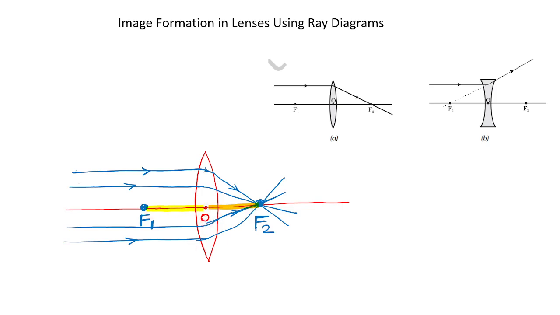I will write here. O is the name. O is said to be optic center, the center of the lens. F1 and F2 are the focus. So you understood. In the case of convex lens, there is a converging property.